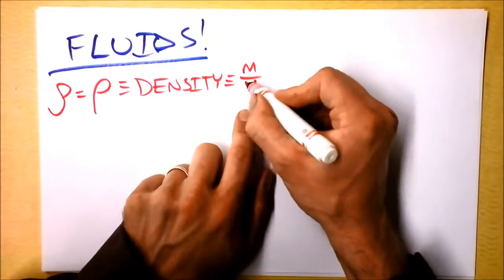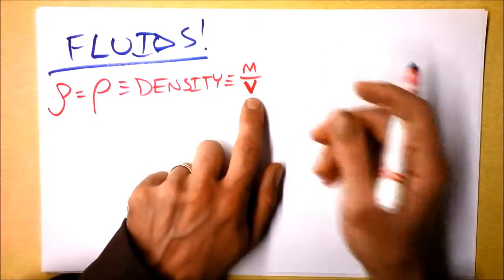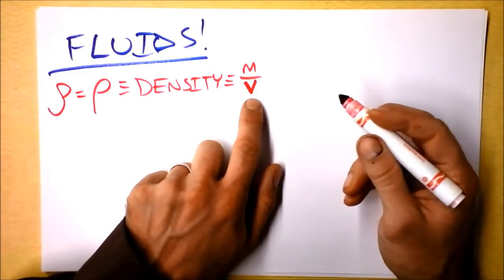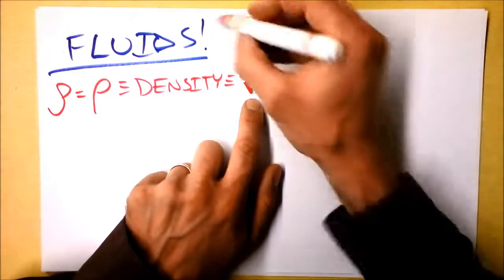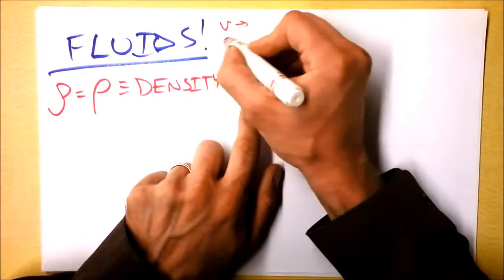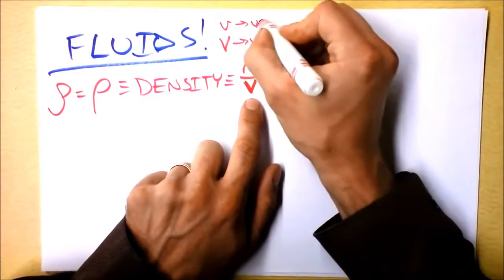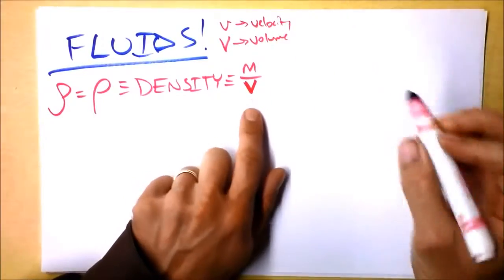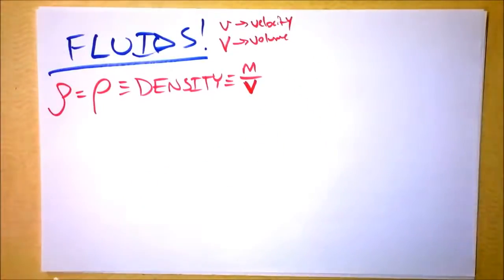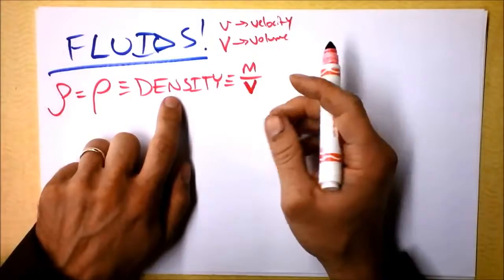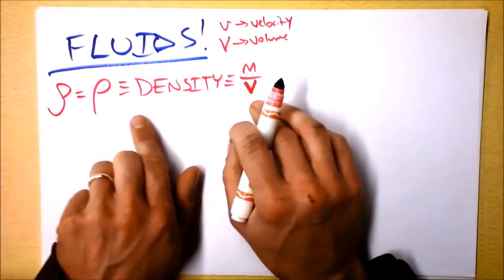And again, we have an issue with notation. This is a capital V. Notice it doesn't have any wings, whereas this would be velocity. This will be volume. All right. And well, we can use this definition of density for all sorts of cool things in fluids, but